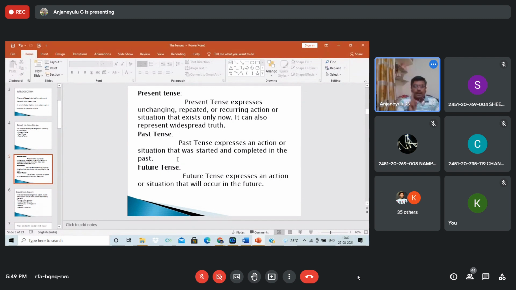In simple past, past continuous. For example, in the present continuous, I say, I am teaching the tenses. Now it's going on. What about past continuous? I'll give the present continuous: I am teaching English class now. Just change the same sentence into past tense: I was teaching English class then.